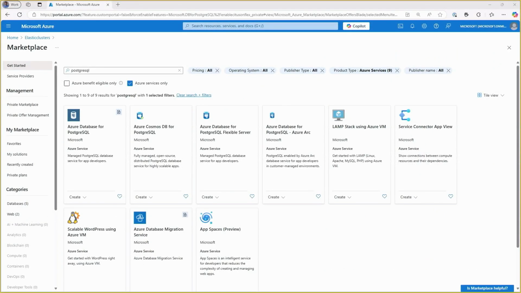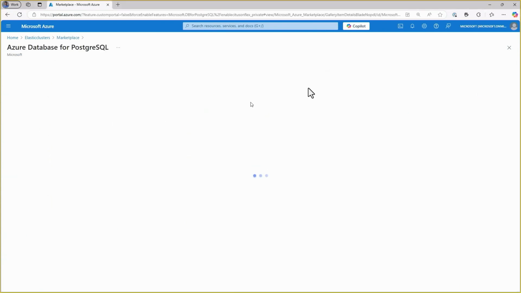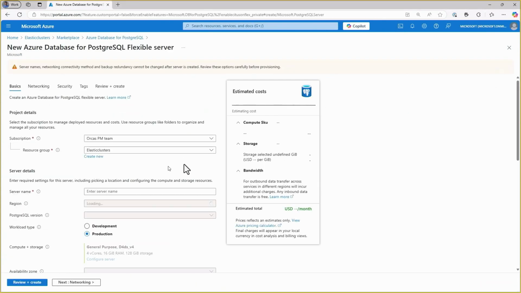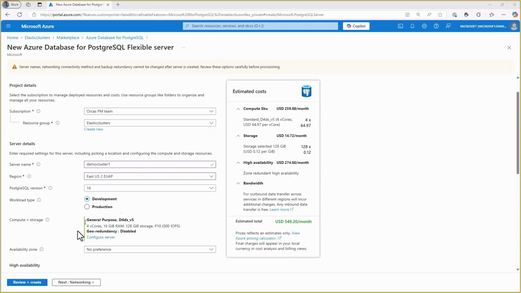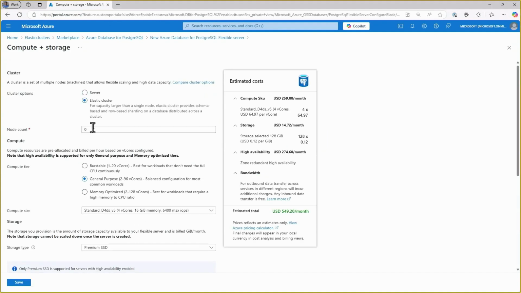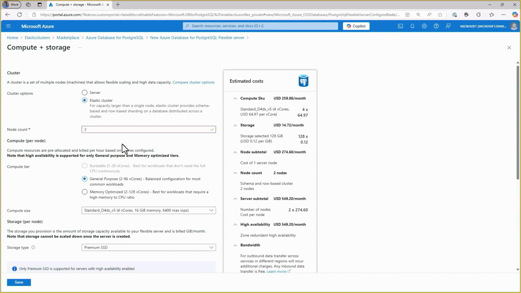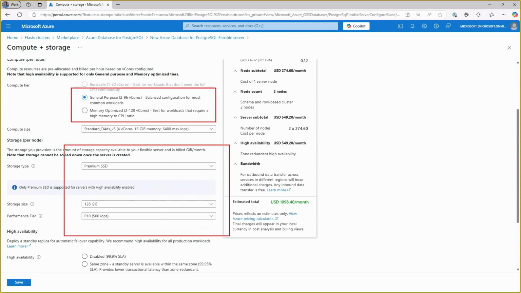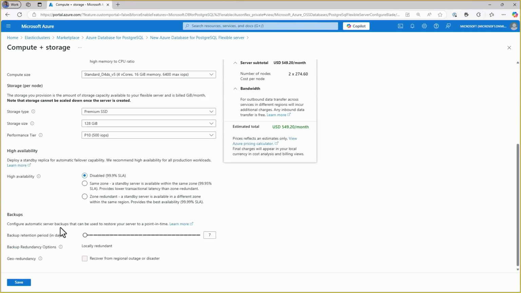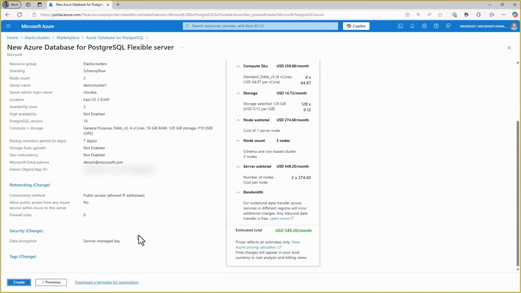So let's look at a provisioning demo. How do you actually create this Elastic Cluster? It's just a flexible server deployment. So the provisioning experience is very similar. You choose your name, and then where you configure the server, you have a choice of choosing Elastic Cluster, and specifying the number of nodes, and then choosing your compute type. Guy talked about general purpose or memory optimized, as well as choosing your storage type, which determines the size and the IOPS and things of that nature. In addition, you can choose whether you want HA, same zone, or multi-zone, and then create the resource. So it's as simple as that.